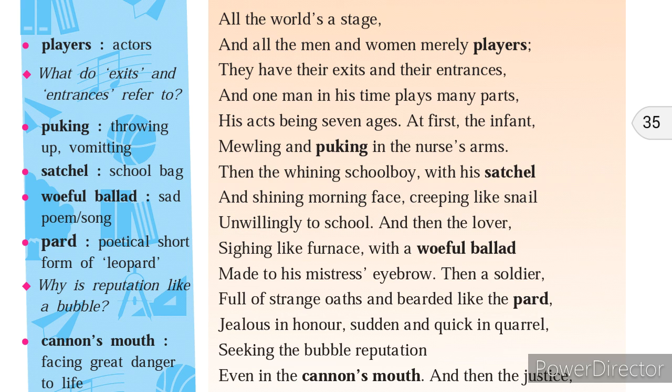And then the lover, sighing like a furnace, with a woeful ballad made to his mistress's eyebrow. And when we talk about the third stage of life, that is the lover, wherein he is sighing like a furnace, right? Now he is singing a woeful ballad made to his mistress's eyebrow. Means what? He is expressing his grief, his sorrow, his sadness about his lover.